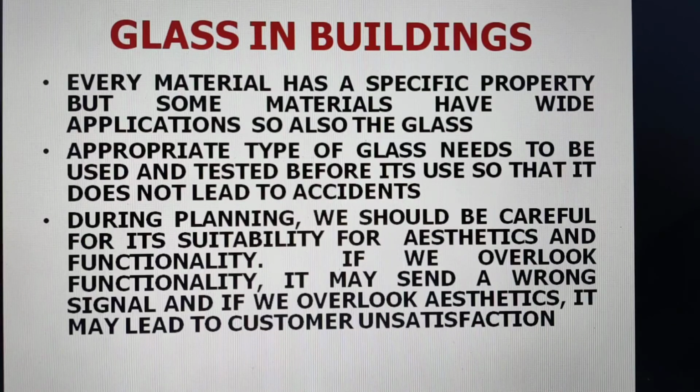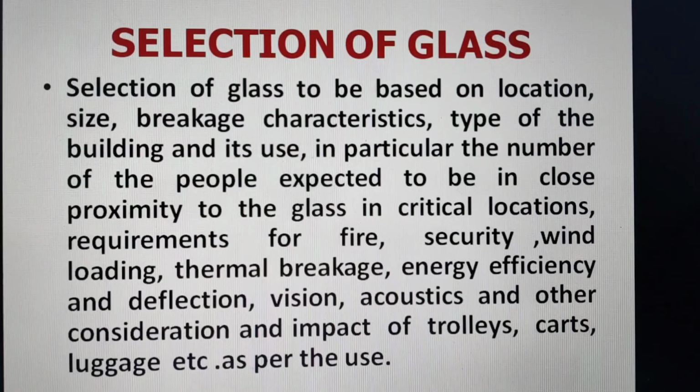Appropriate type of glass needs to be used and tested before its use. That is very important, so that it does not lead to accidents. During planning, we should be careful for its suitability for aesthetics and functionality. That is important. Selection of glass should be based on location, size, breakage characteristics, type of building and its use.